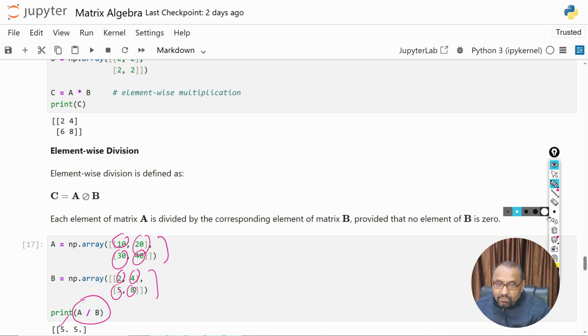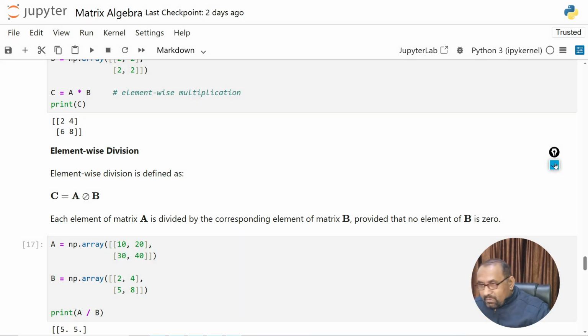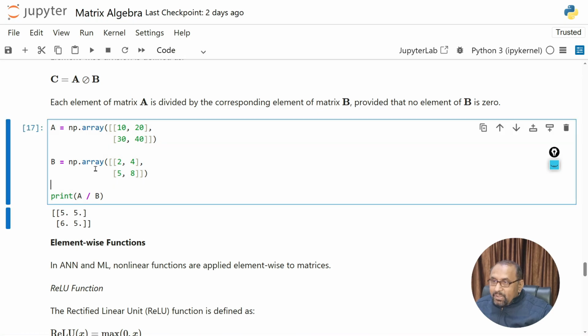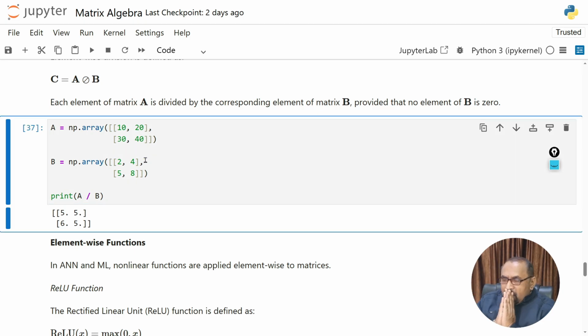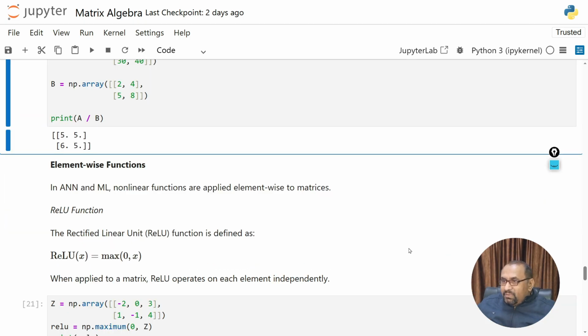If you want to execute this statement, the code I have written here for element wise division, you can check it and you can choose some new examples and manipulate these values. Control plus enter, so you can have this value. Okay, 5, 5, 6, 5.